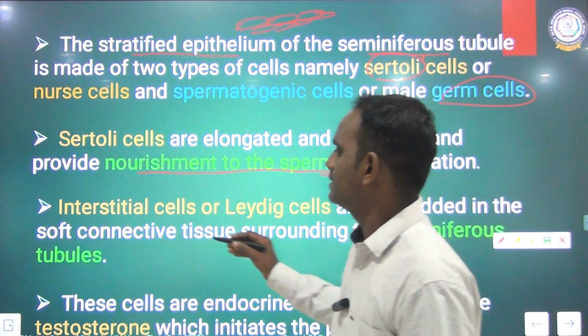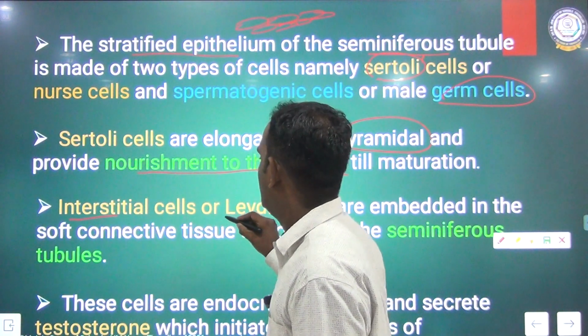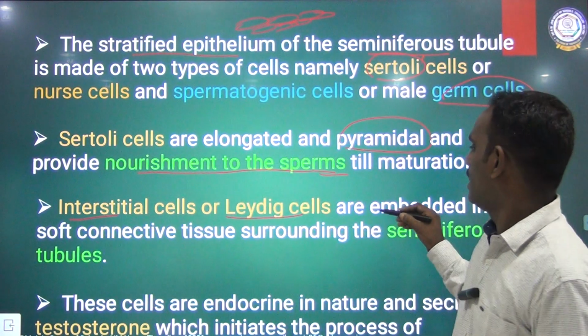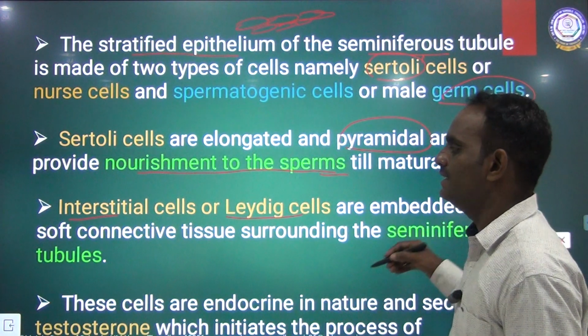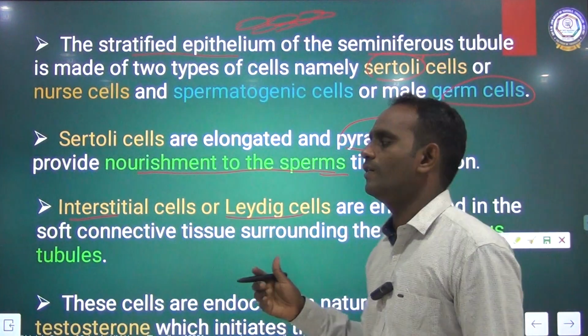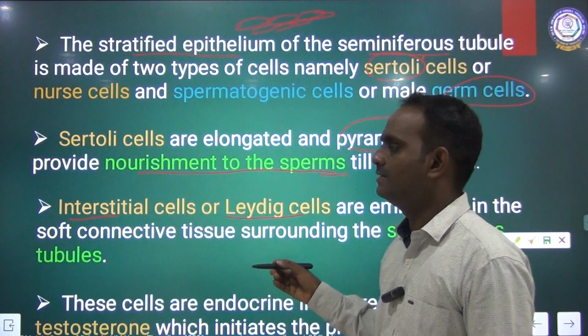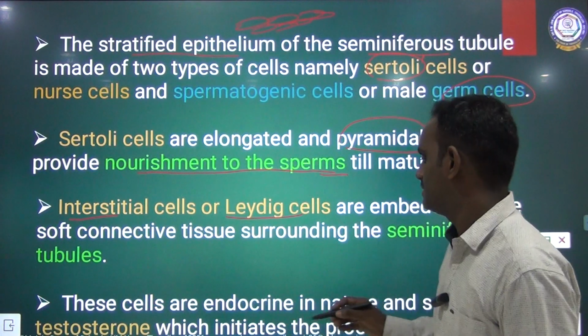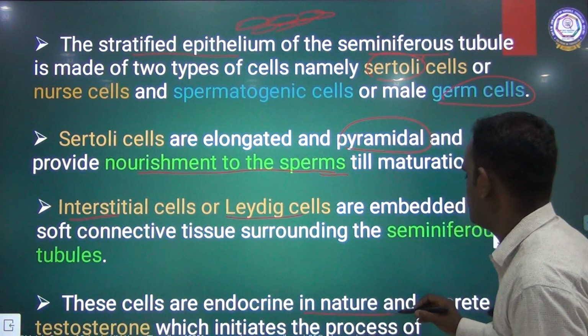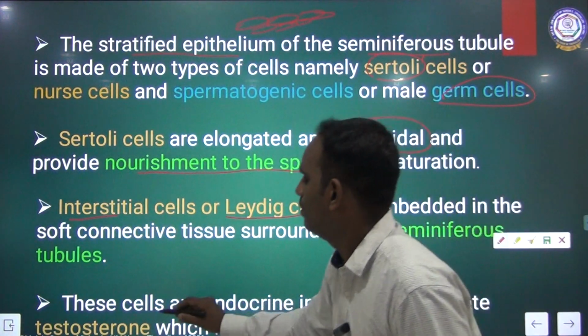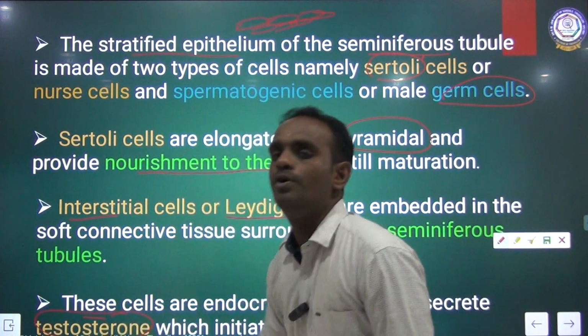The next one is the interstitial or Leydig cells, embedded in the soft connective tissue of the seminiferous tubule. The Leydig cells are endocrine in nature and secrete a hormone called testosterone.